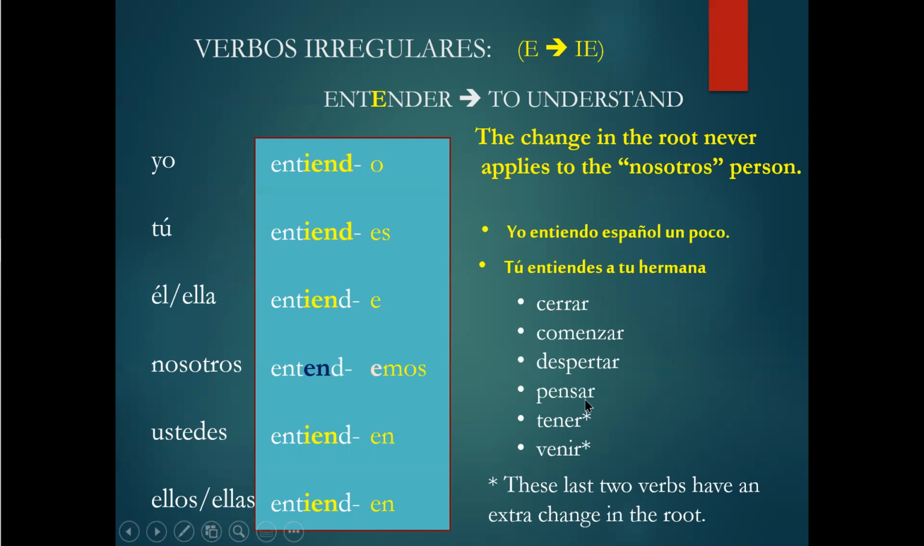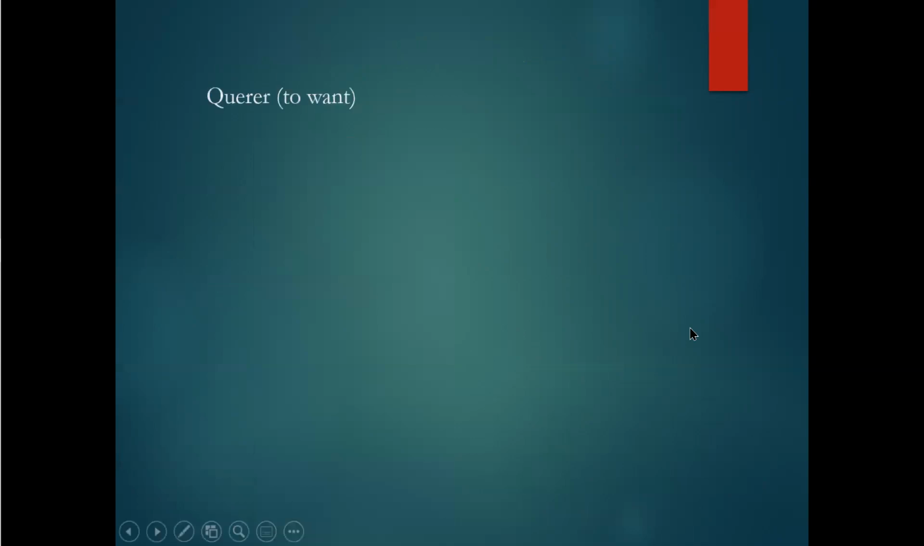Okay, so try to conjugate some of these verbs because I'm going to ask you in the next section. I'm going to ask you how to conjugate. I'm going to ask you some questions for the asynchronous class. Thank you.